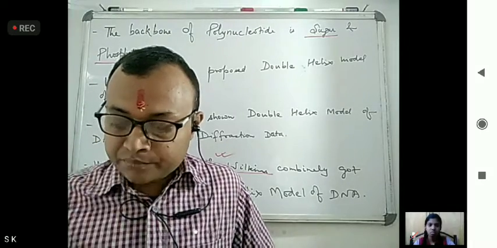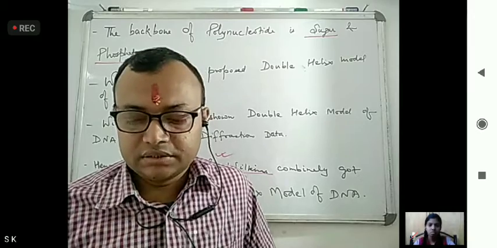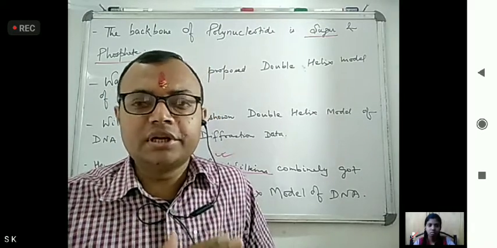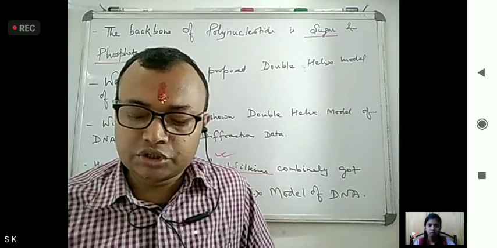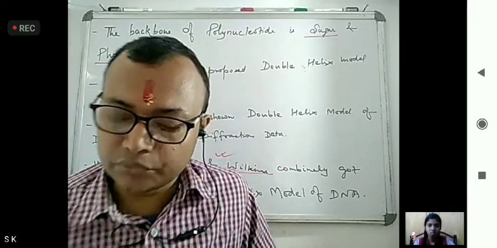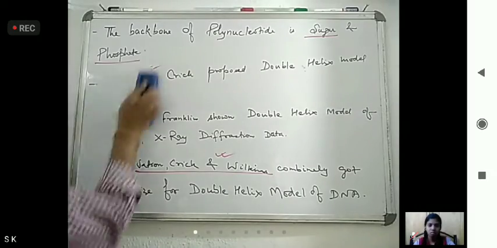Now, this X-ray diffraction was mostly discovered by Astbury, and he told that DNA is a polynucleotide. So what does this X-ray diffraction analysis show?